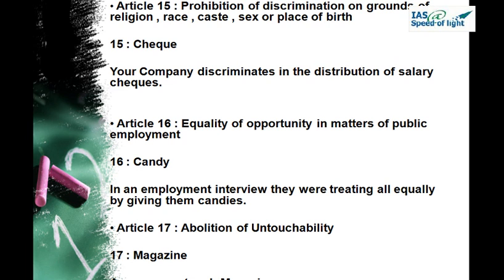Article 15, our picture is pay in check, okay. 15th is the day of the month where we get our salary, we suppose that. So 15th is pay in check. It talks about the prohibition of discrimination on grounds of religion, race, caste, sex, or place of birth. So you're working in a company, but your company, which is supposed to give your salary check on 15th, discriminates. For some people it gives checks early, and for some people it withholds or delays. So that is how it discriminates in giving checks.